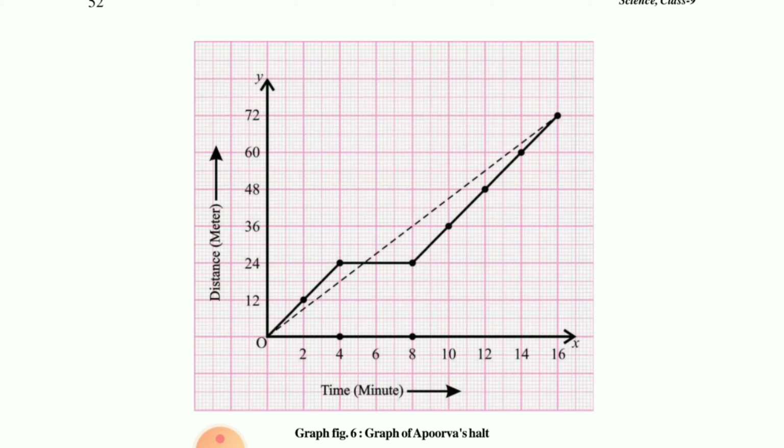After 8 minutes she started traveling again, and within every 2 minutes she traveled to 36 meters, then 48 meters, then 60 meters.